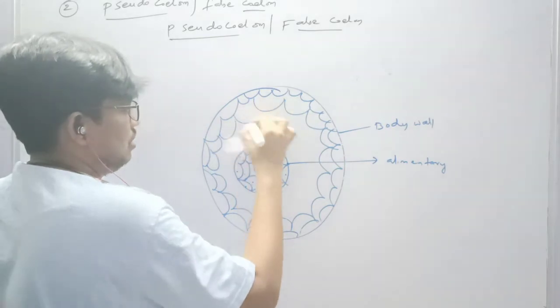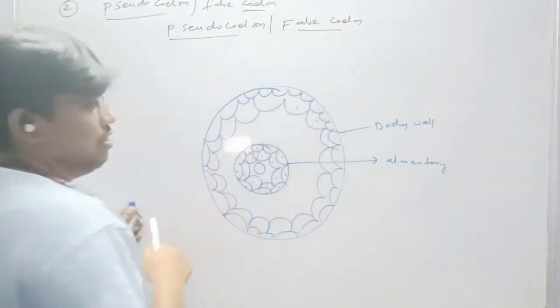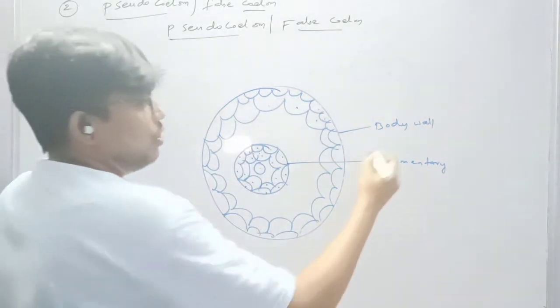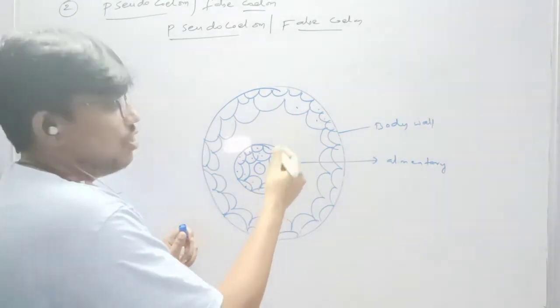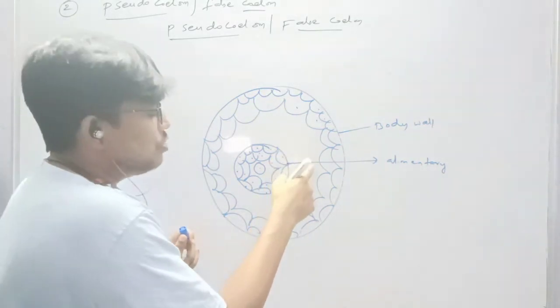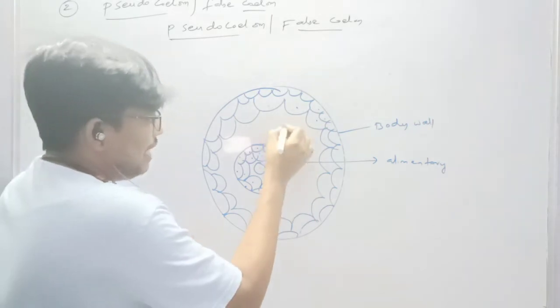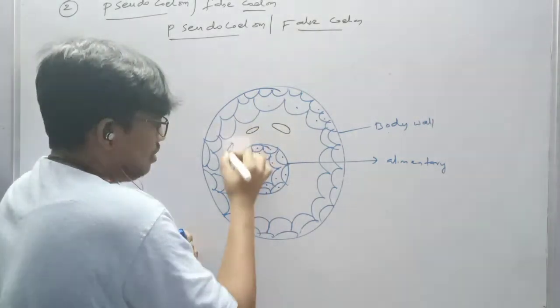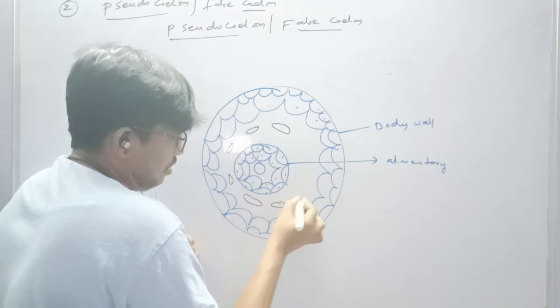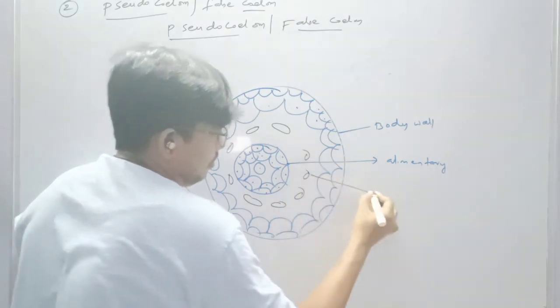Ectodermic layers. Body wall. The space between the body wall and alimentary canal is not lined by mesoderm, but mesoderm is presented as scattered pouches. This is the mesoderm.